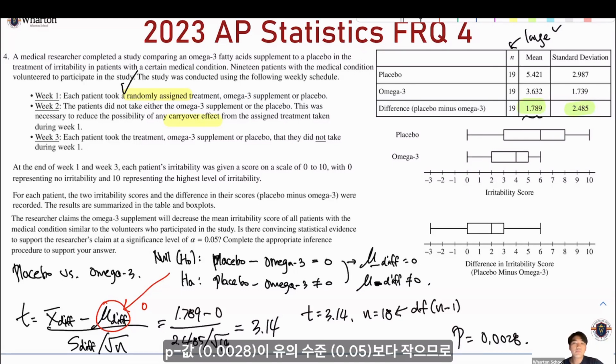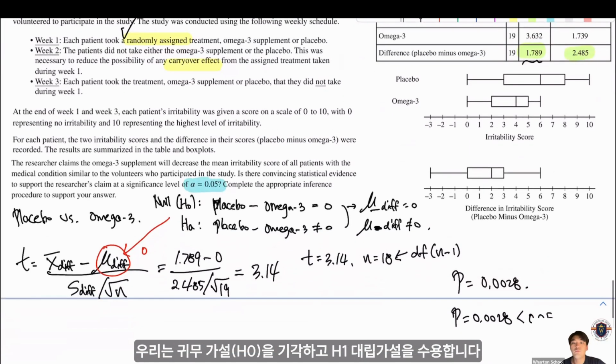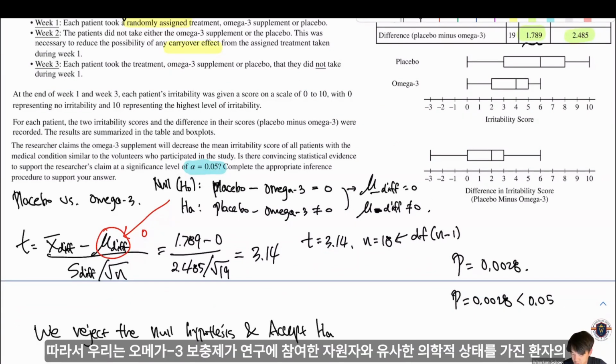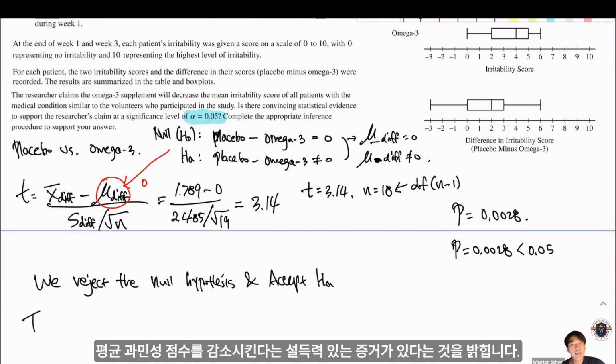Okay, so since the p-value is less than 0.01, which is our significance level here, we reject the null hypothesis and we accept the alternative hypothesis. Our conclusion: the test provides convincing evidence that the omega-3 supplement reduces the mean irritability score for patients with the medical condition, similar to the volunteers in the study.